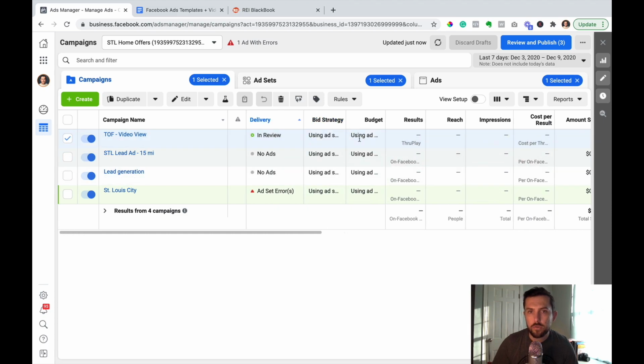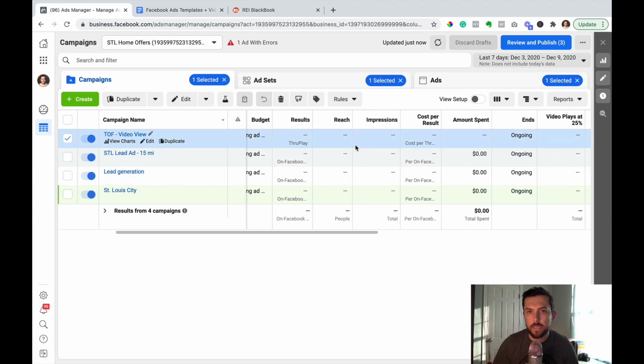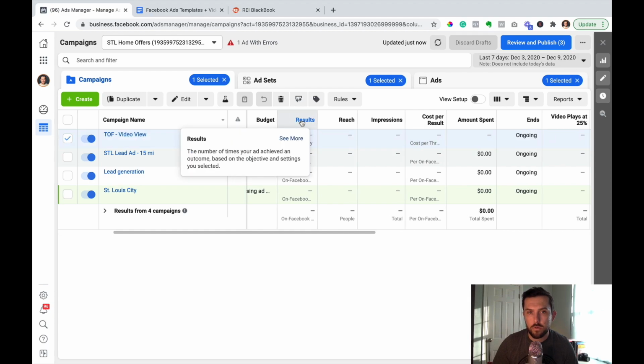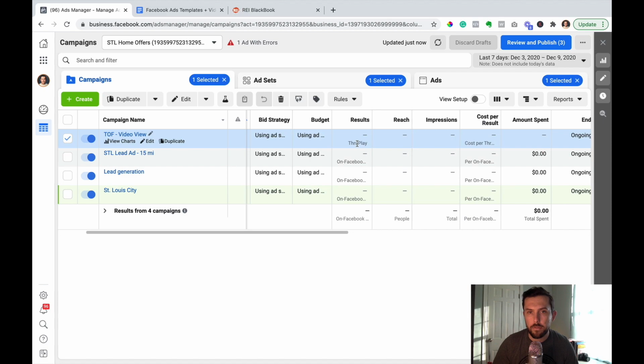And it shows all the basic stuff, but it also dives in and shows your results. So results is how many views did you get, how many through plays. A through play for Facebook is kind of misleading. You would think it's somebody that watches all the way through the video, but a through play is actually anyone who watches at least 15 seconds of your video.